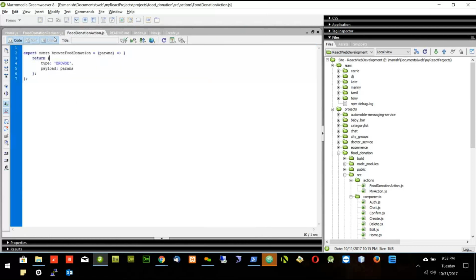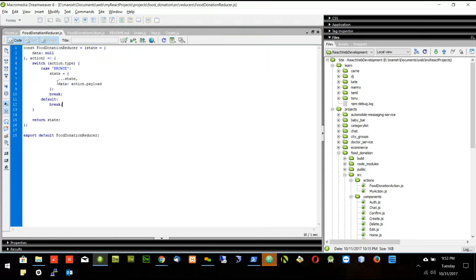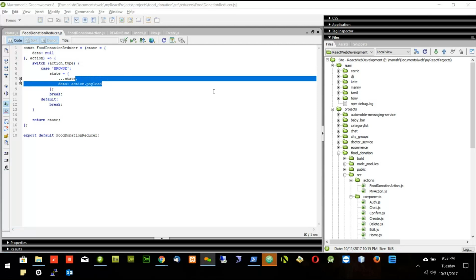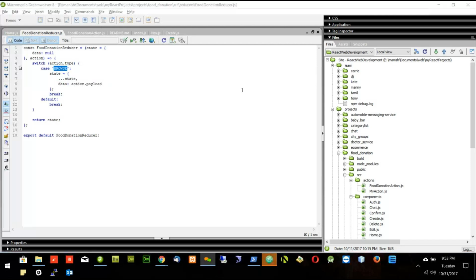Okay, next will be the reducer. Everything was done yesterday, only I need to add this line of the code today, and we have to change it to browse. So this is one line of the code which you have to do and make the case of browse. These two changes on the reducer file.